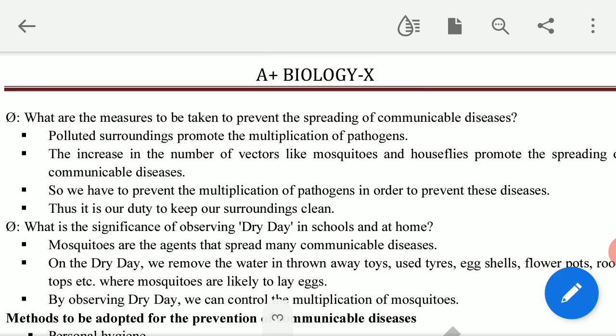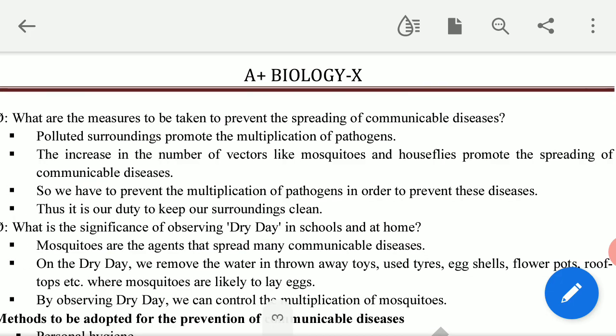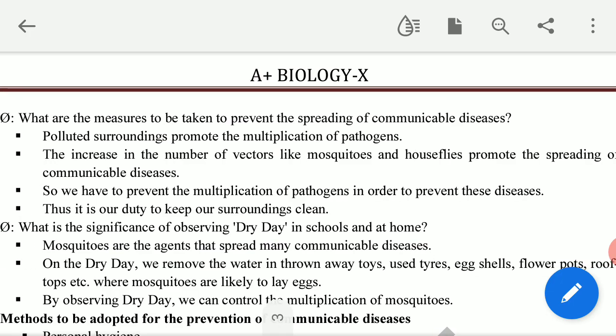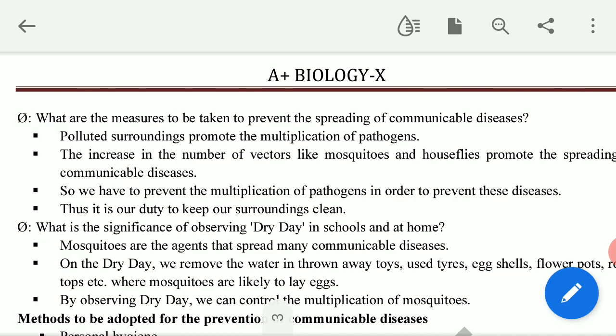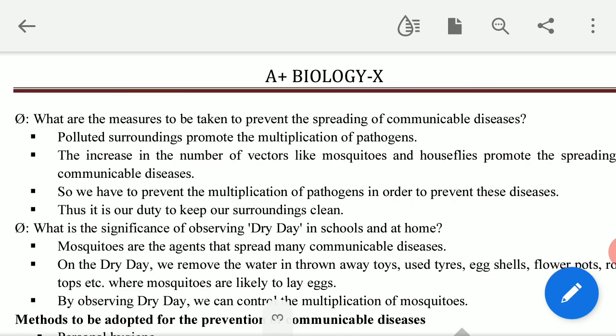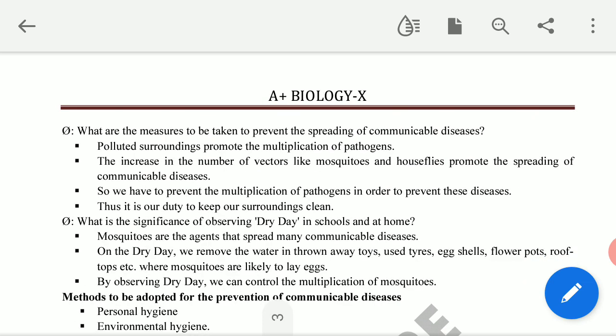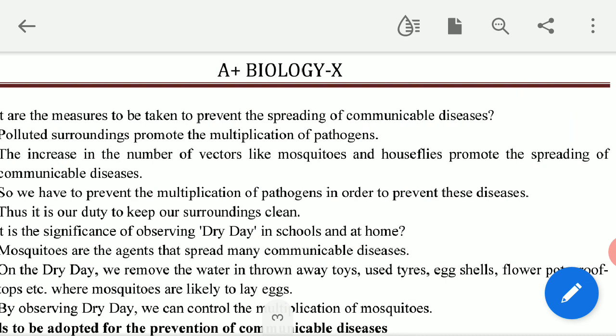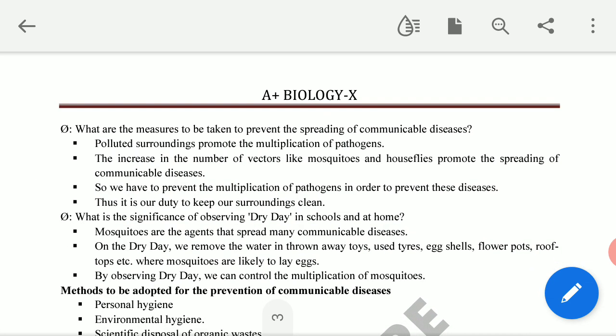Then the increase in the number of vectors like mosquito and housefly promotes the spreading of communicable disease. So we have to prevent the multiplication of pathogens in order to prevent these diseases. This is our duty, to keep the surrounding clean. Here the measure to control communicable or contagious disease is by making the surrounding neat and clean.